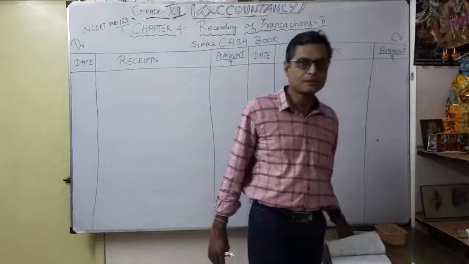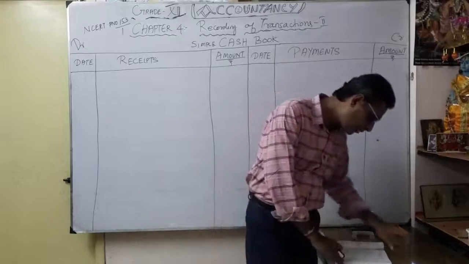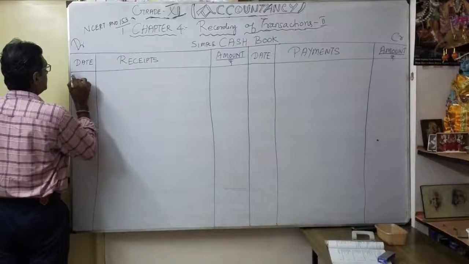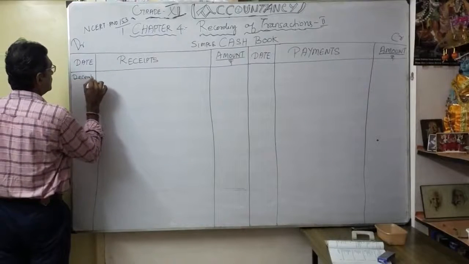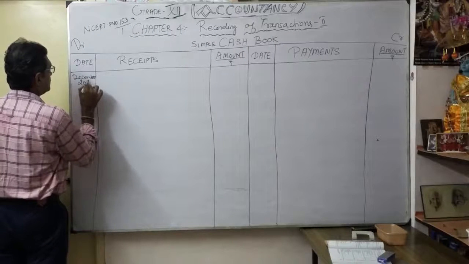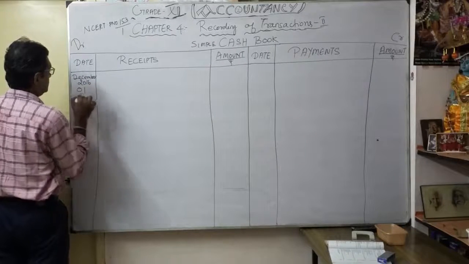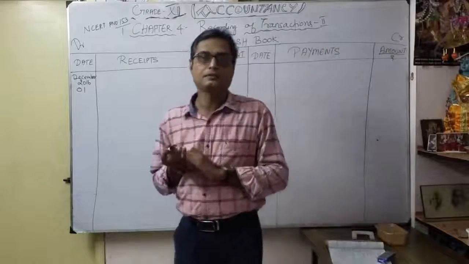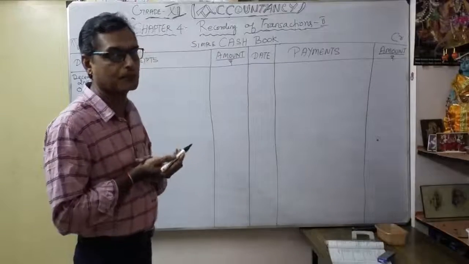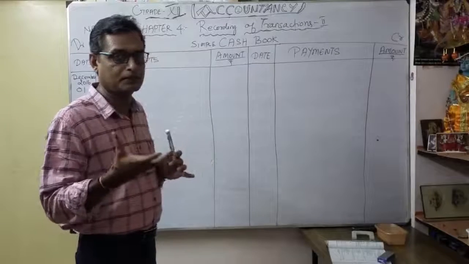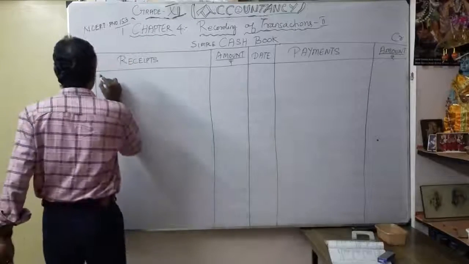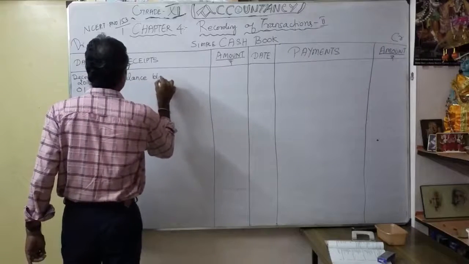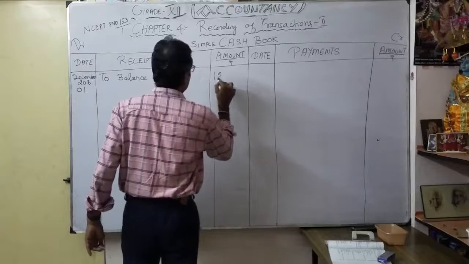Date December 1, cash in hand 12,000. How to write it? It is like an opening balance. As of December 1st, what is the cash in my hand? So you have to write it as an opening balance, to balance brought down, 12,000.